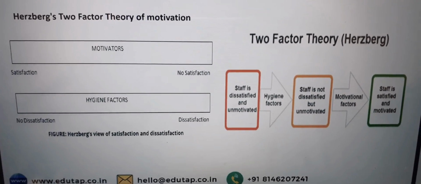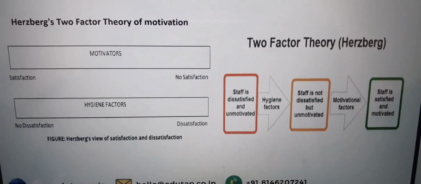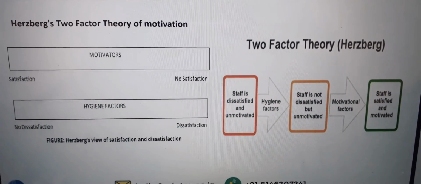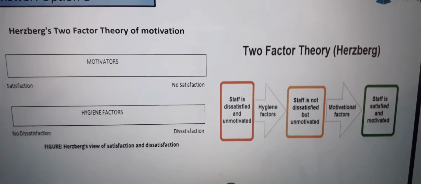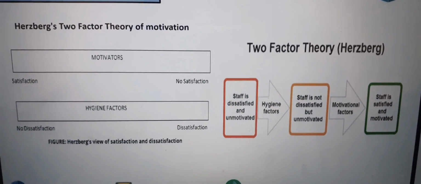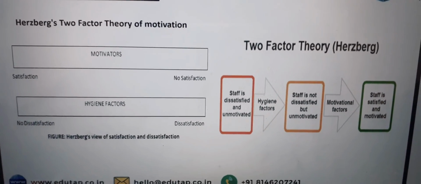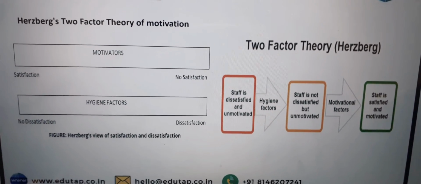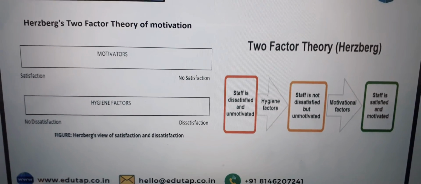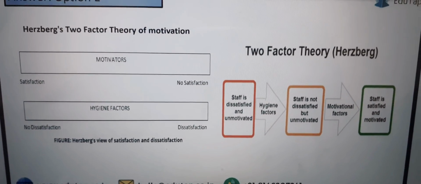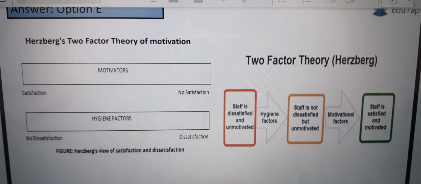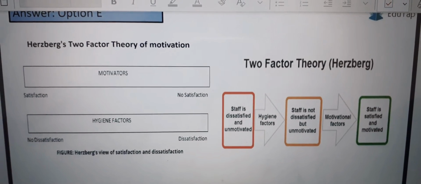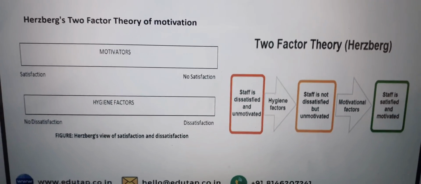Herzberg's two-factor theory of motivation. Motivators: satisfaction, no satisfaction. Hygiene factor: no dissatisfaction, dissatisfaction. Herzberg's view of satisfaction and dissatisfaction. Two factors theory. Herzberg's: staff is dissatisfied and unmotivated. Hygiene factor: staff is not dissatisfied but unmotivated. Motivational factor: staff is satisfied and motivated. So I hope you understood this.